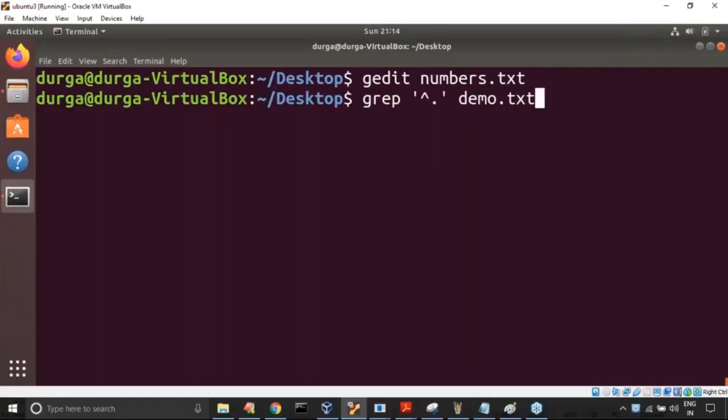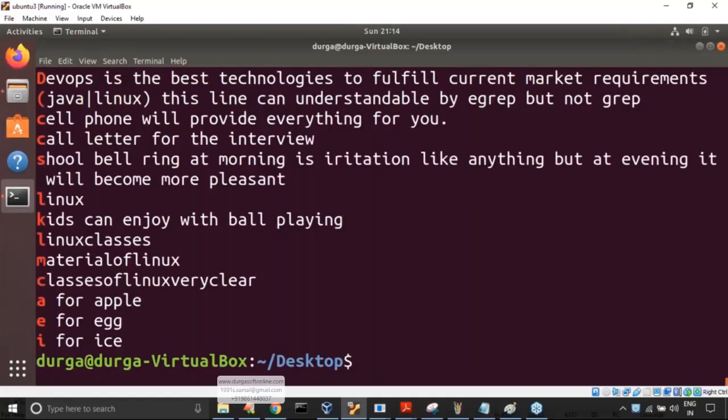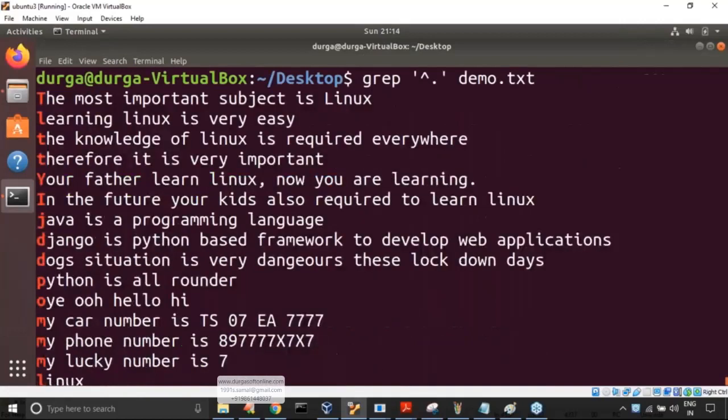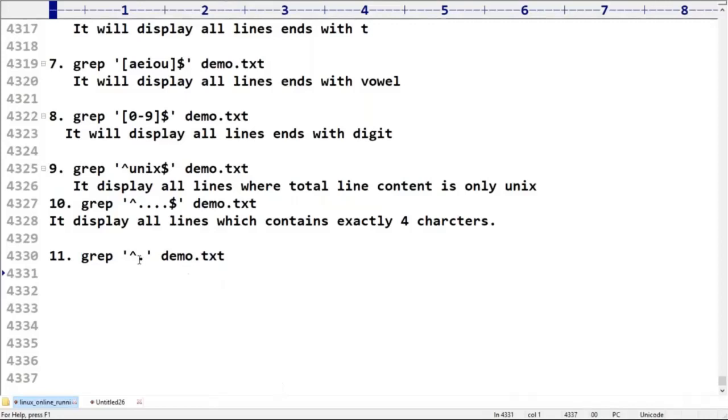Now observe that. Starts with one character, all the lines by default are going to come, because a line always starts with one character and then anything you can take. But now my requirement is to display all lines that start with the dot symbol.